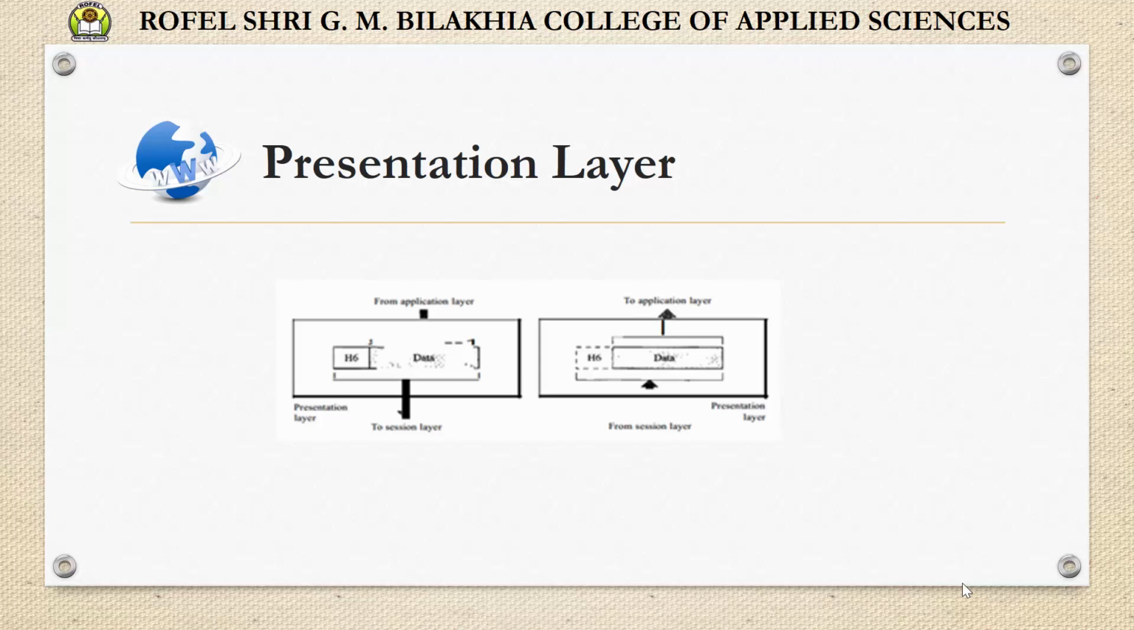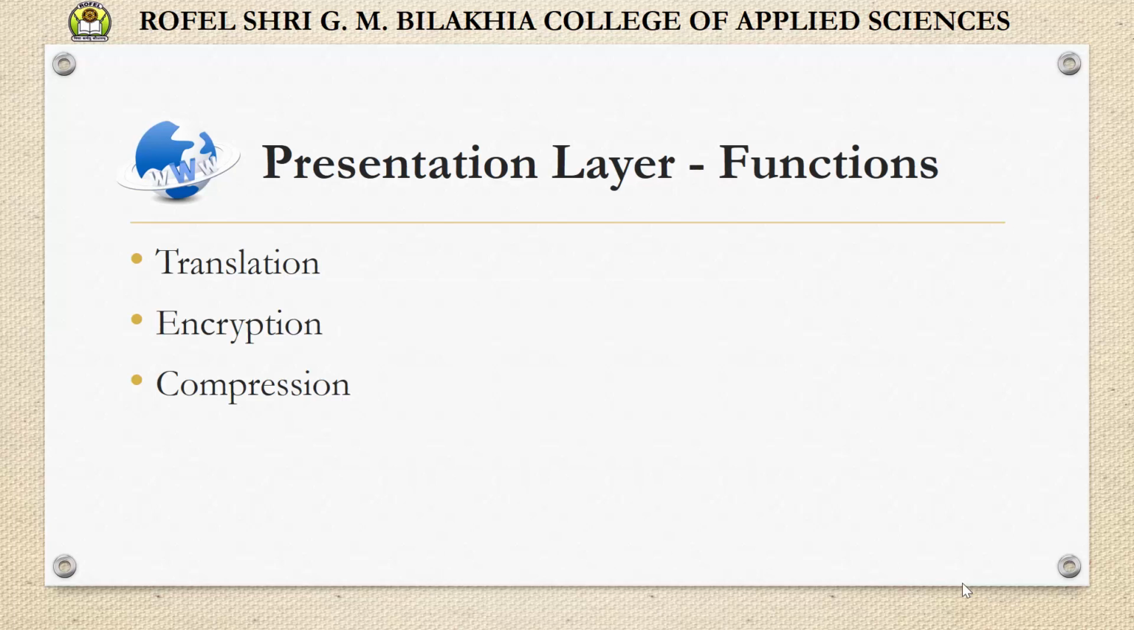The presentation layer includes some functionalities. In that, first one is translation. The processes, or we can say running programs, in two systems are usually exchanging information in the form of characters, strings, numbers, etc., right? The information must be changed to a bit stream before it is transmitted, because different computers use different encoding systems, right? Then the presentation layer is responsible for interoperability between these different encoding methods.